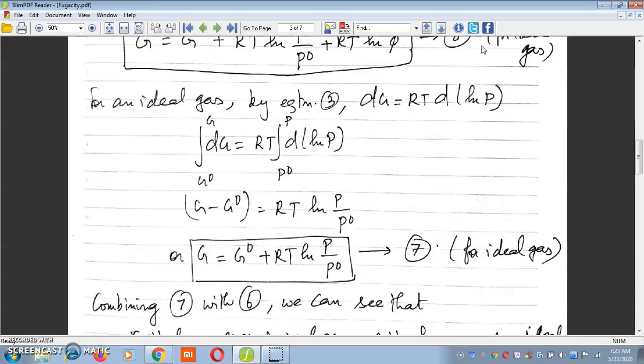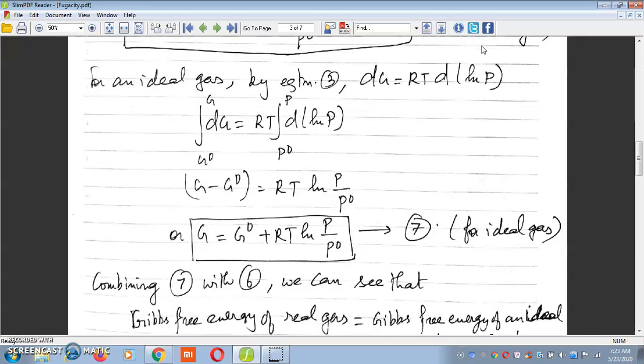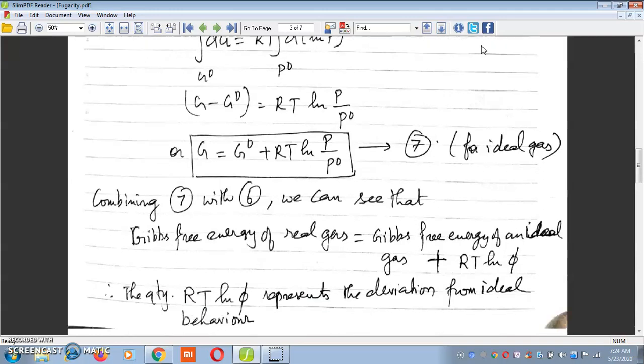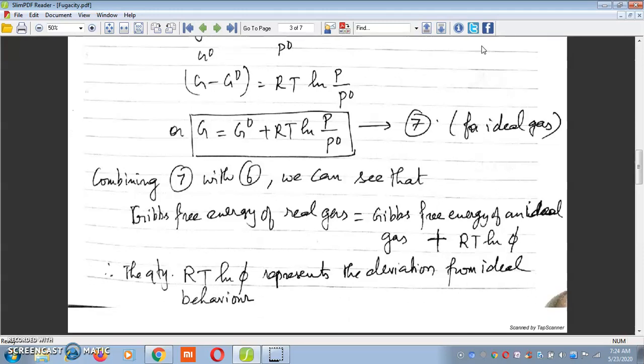Now this equation is applicable for ideal gases. Now comparing equation 7 with 6, we can see that the Gibbs energy of real gases is equal to the Gibbs energy of ideal gas plus a term given by RT ln psi. The quantity RT ln psi represents the deviation from ideal behavior.